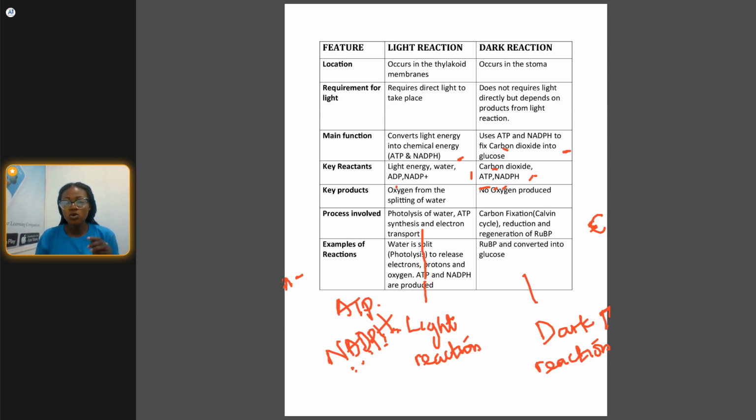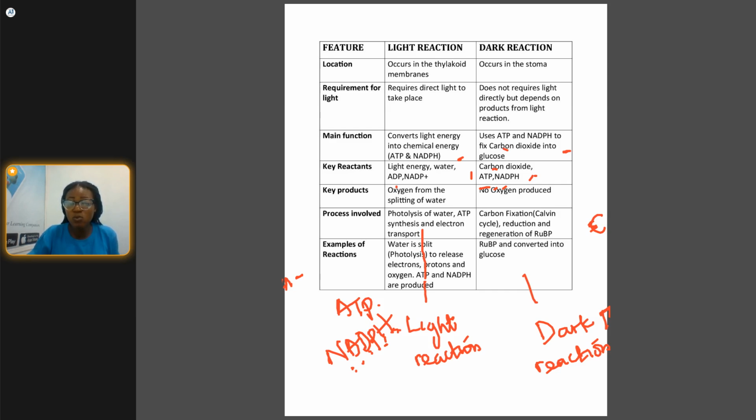All right, so what is the process involved? We see the photolysis of water, ATP synthesis, and electron transport. Photolysis means breaking down, so photolysis of water is the same thing as breaking down water molecules.